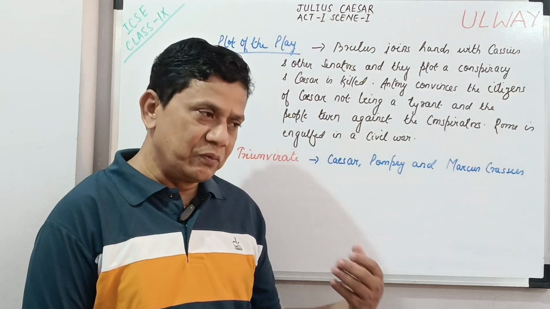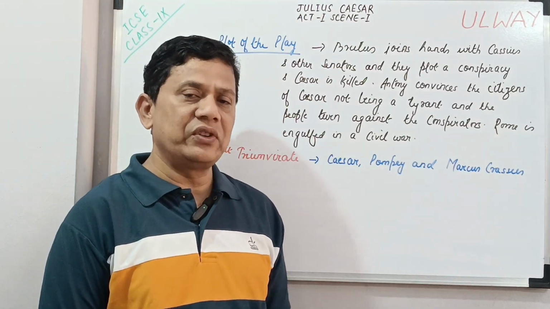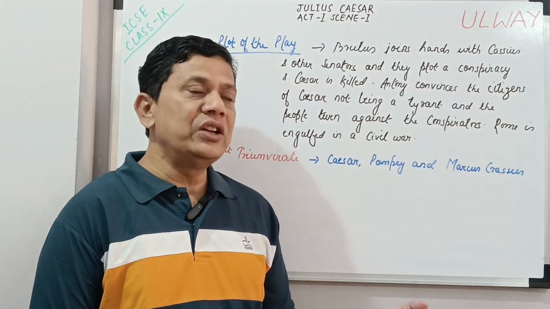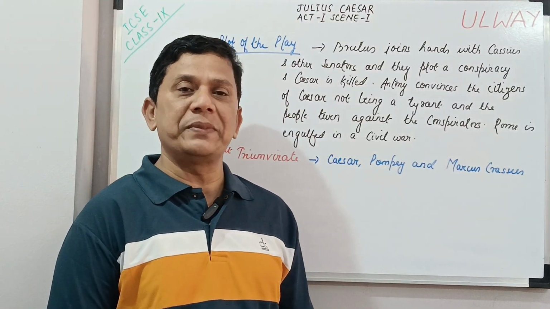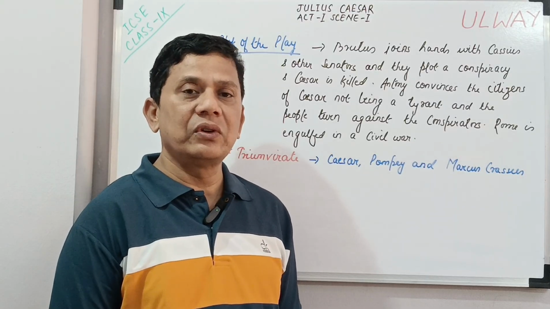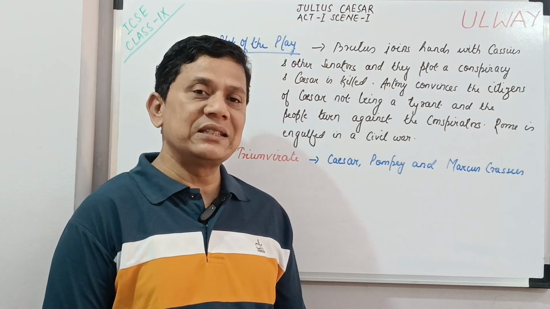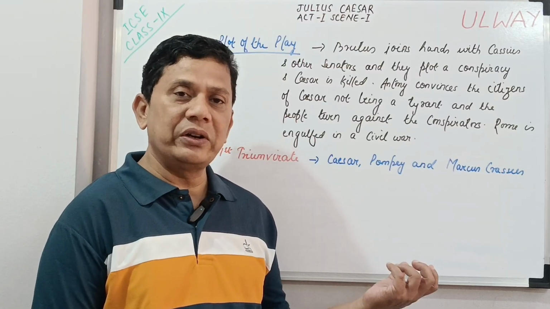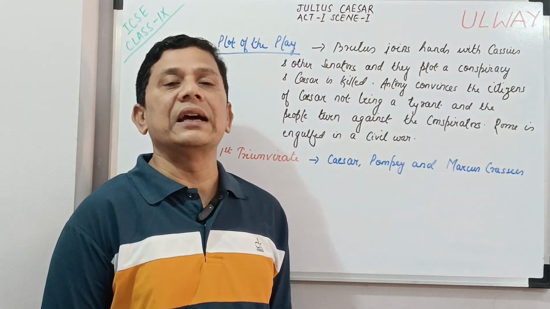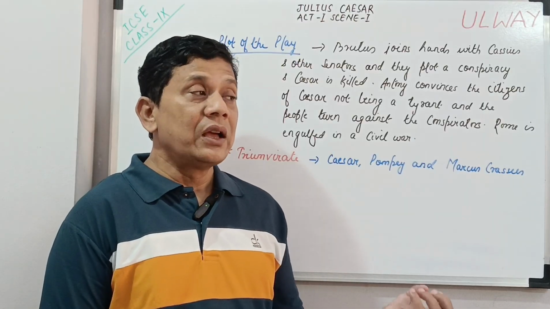They want the power to be transferred from Julius Caesar to them. They are wary of the tyranny of Julius Caesar, actual or perceived, which they think is detrimental to the interests of Rome. They think that this is harmful for Rome, and that is why they plot to assassinate him, and they succeed in assassinating Julius Caesar.